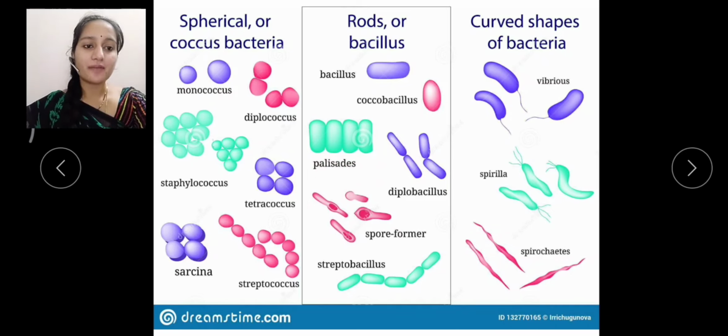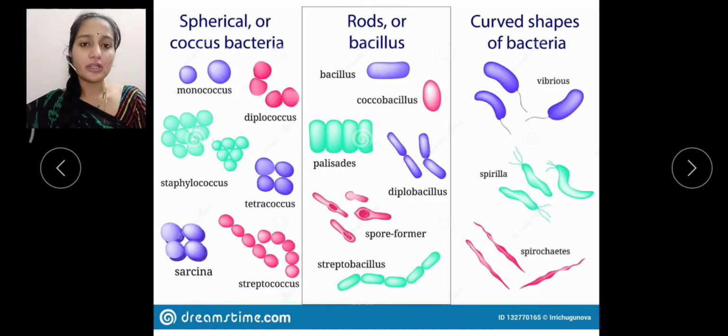Next, whenever two rod shaped bacteria are joined together or staying together, we call that type diplobacillus. And we have some spore forming bacteria also. Whenever rod shaped bacteria form a chain, we call it a streptobacillus. Like streptococcus, we have streptobacillus.